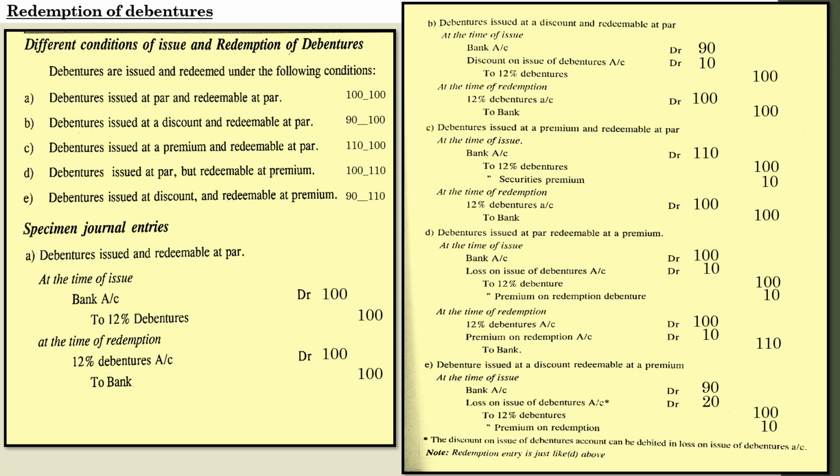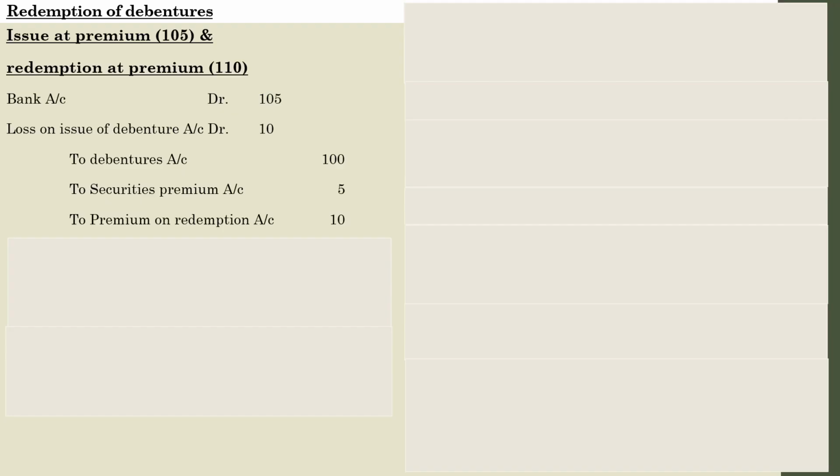And finally, one more thing. Before we discuss all these areas, we discussed one case, that is issued at premium and redeemed at premium. Let us go into that journal entry once more, then you will get an idea about why we discussed it at the beginning. See, this was the entry: issued at premium, redeemed at premium. See the amounts, 105 and 110. So definitely here there will be a loss.